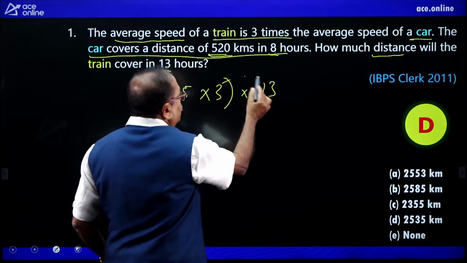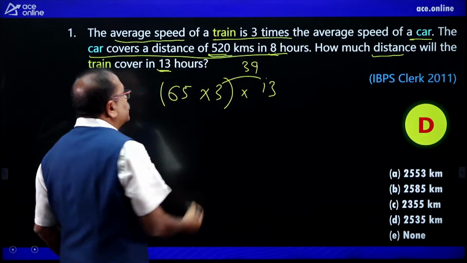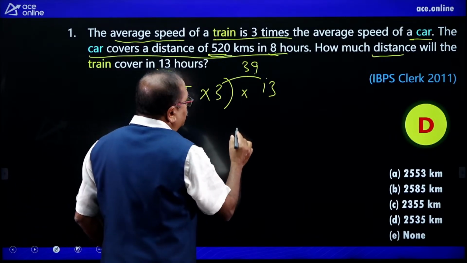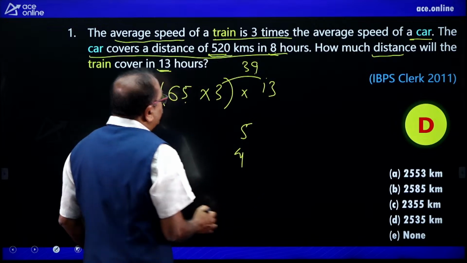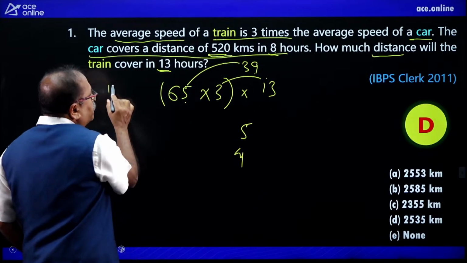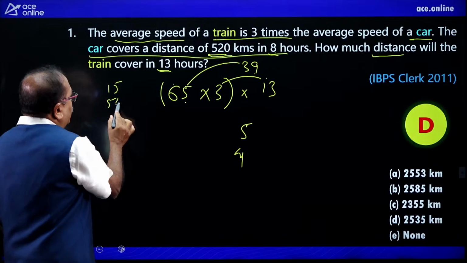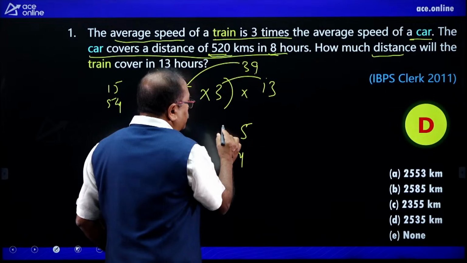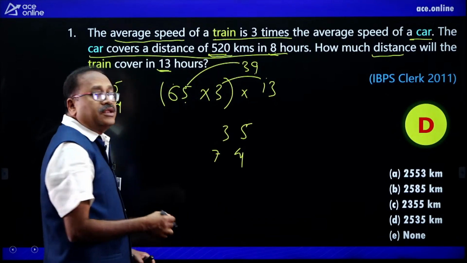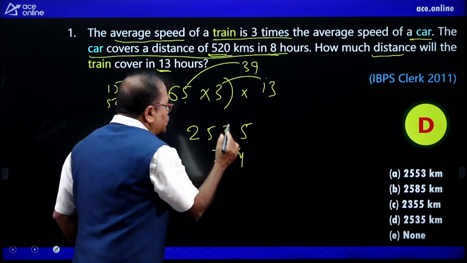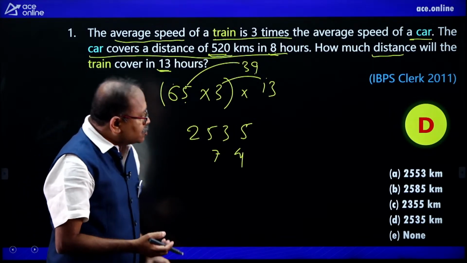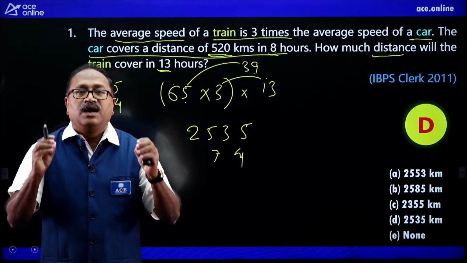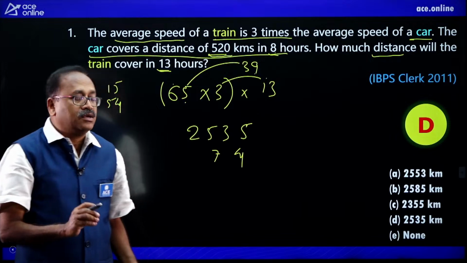So, when I multiply this one, 13 into 3 is 39, and when you multiply 39 by 65, use the shortcut method of multiplication. 9 5s are 45, carry 4, and 5 into 3 is 15, plus 6 9s that is 54, plus 4 is 73, carry 7, and 6 3s are 18 plus 7 is 25. So, my answer is 2535. Am I right? 2535, option D. Well done. It was a very direct question, and a very commonly asked question at the prelim level.